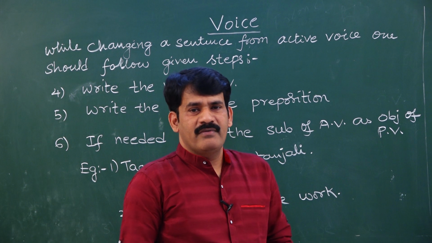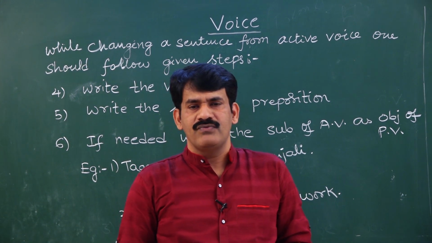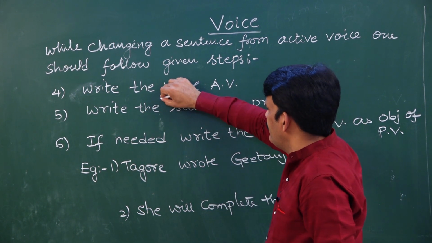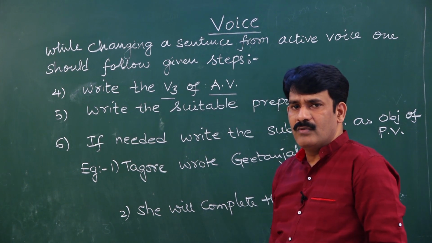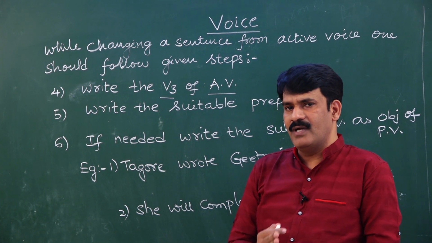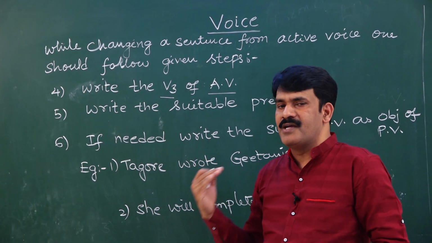What is the fourth observation or the fourth step that we need to follow? The fourth step is write the third form of the active voice, V3 form of the active voice. Whatever the verb is given in the active voice, while rewriting into passive voice, you have to write the third form of the verb given in active voice.